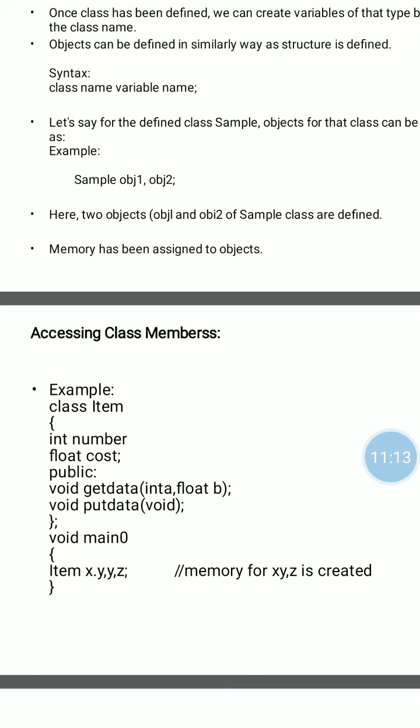Both data members are private by default, since we did not specify an access specifier. Next, functions are declared in the public section, so we can define them outside the class. We declared the functions getdata and putdata here.